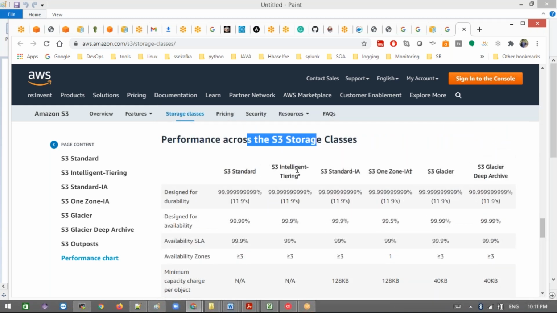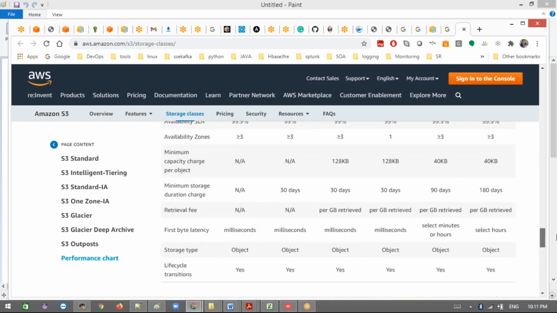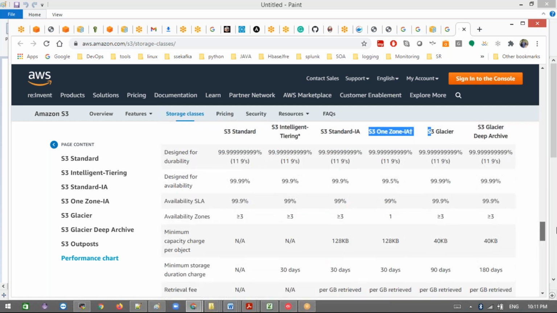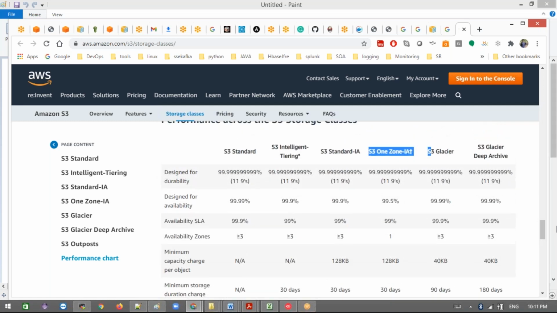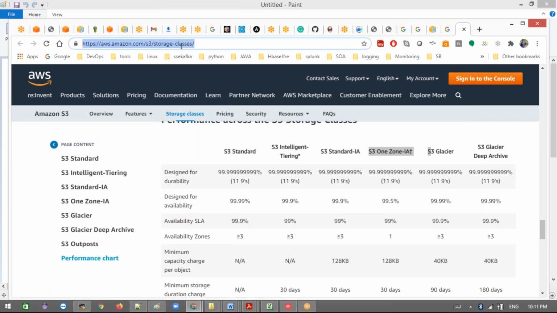S3 Standard, S3 Intelligent-Tiering, S3 Standard-IA (infrequent access), S3 One Zone-IA, S3 Glacier, Deep Archive. Remember this if you're planning for the exam. It will also help you understand how to save money on your storage data. Storage classes are very important.